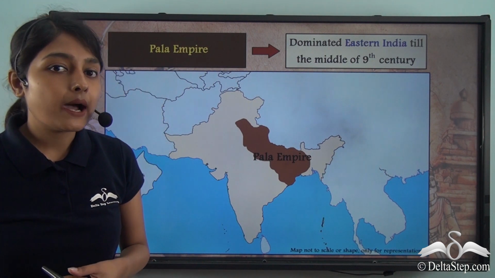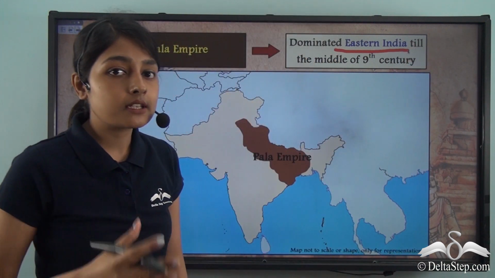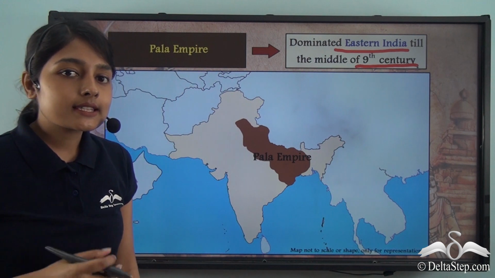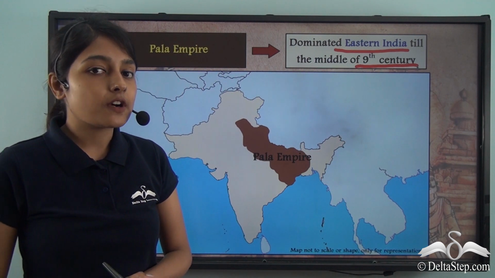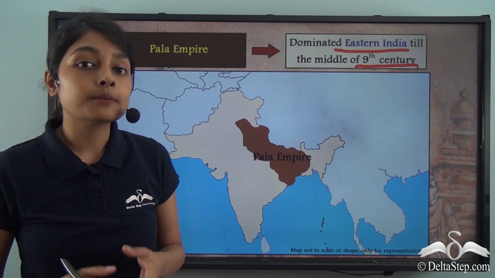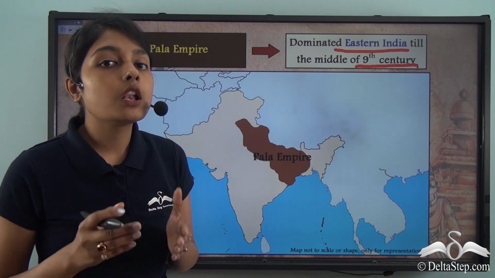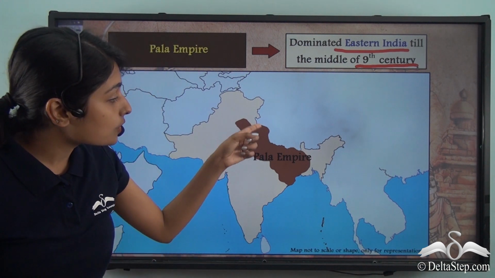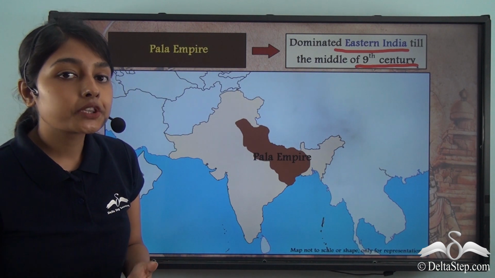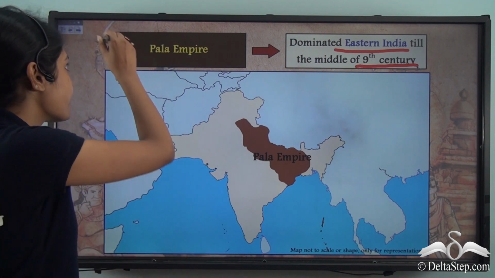The Pala Empire or the Pala dynasty dominated eastern India till the middle of the 9th century. So, it is considered that this Pala dynasty was founded in 750 and it dominated eastern India till the middle of the 9th century. Now, this dynasty ruled for a long period and it also ruled over a large empire. It had the northern and eastern part of the subcontinent under its control.